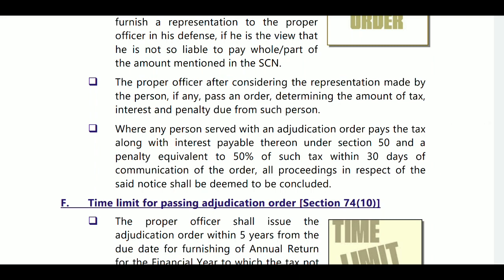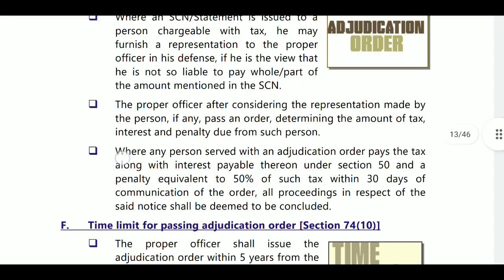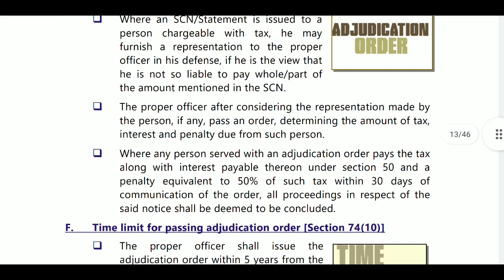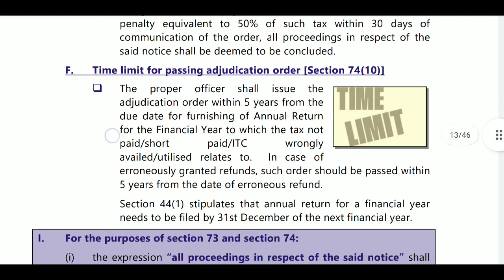Then after the order, once the adjudicating order was passed, within 30 days of the order, if you want to pay, then you are required to pay 50% of tax amount as a penalty. So that is the case.